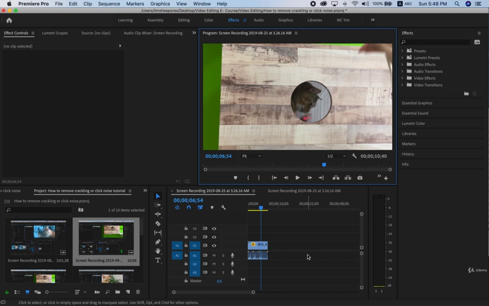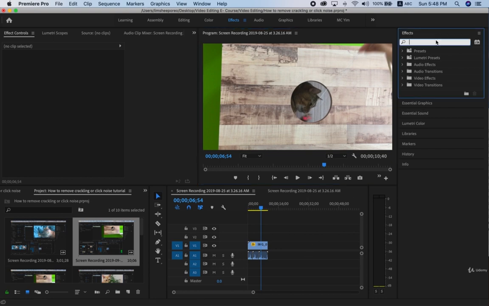Now, if this has ever happened to you before, you probably will be searching for answers on how to fix this problem. And before you go ahead and reshoot your video, there is actually a solution to fix this by using the automatic clip remover in the audio effects. So let's get right into it.